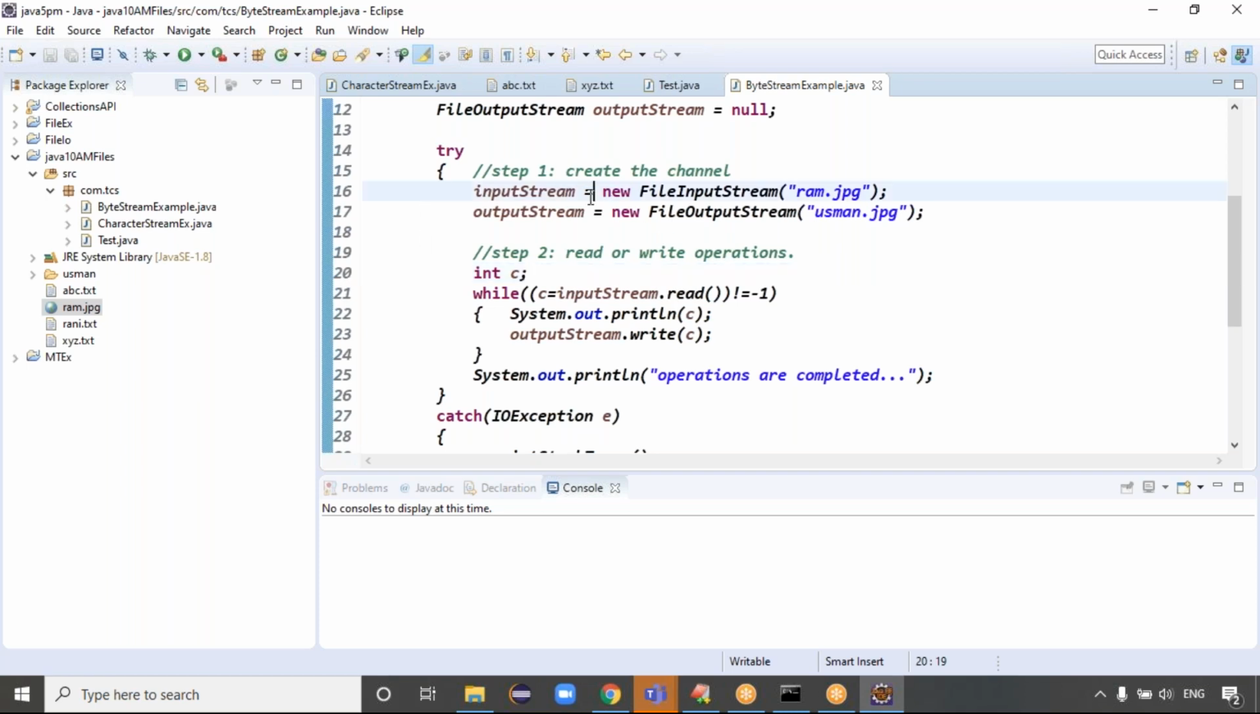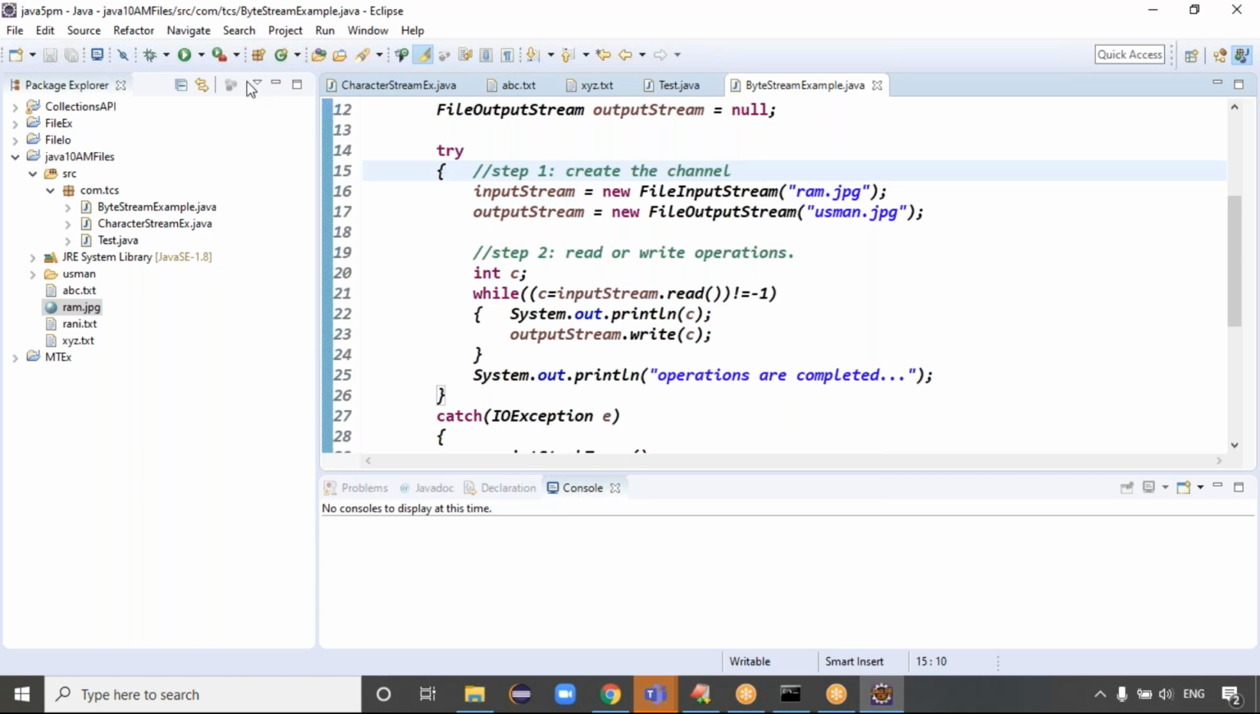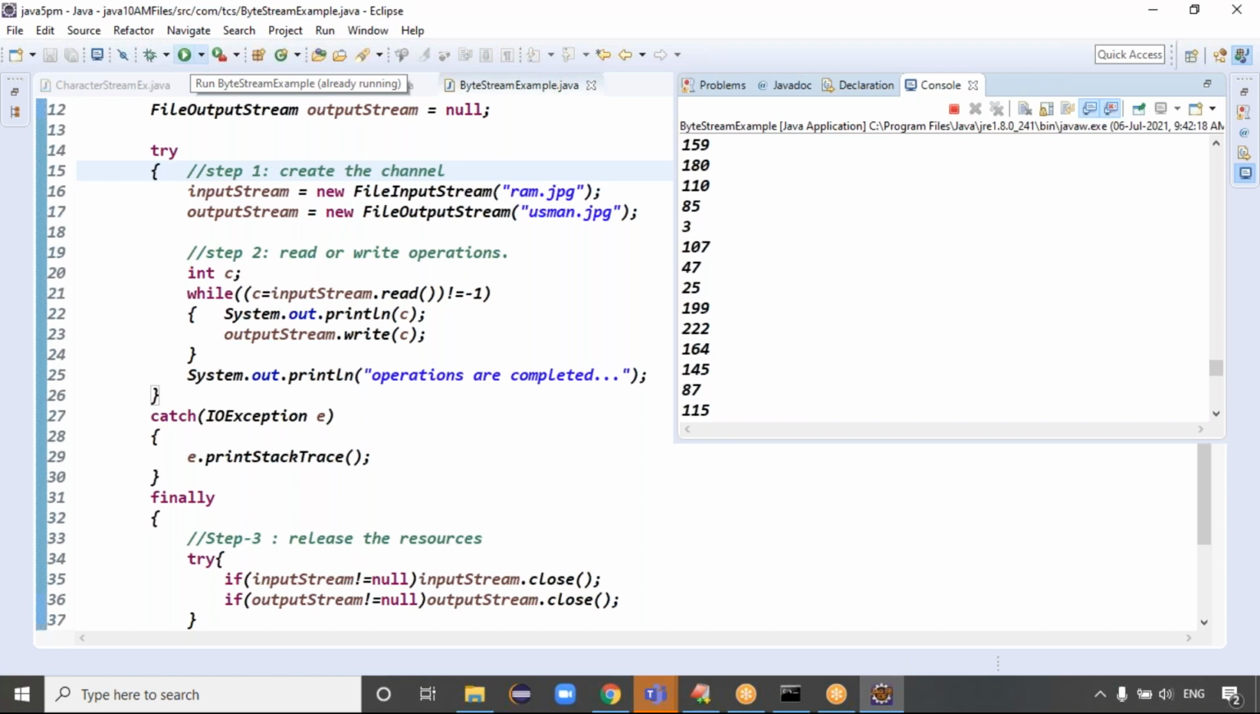It's fine, guys. Step 2, step 3 completed. Just right click here and run this application. This is the run button, right? Now see the output, guys. I think it's reading the data like pixel format, because an image contains multiple things. That's why it is reading multiple values.